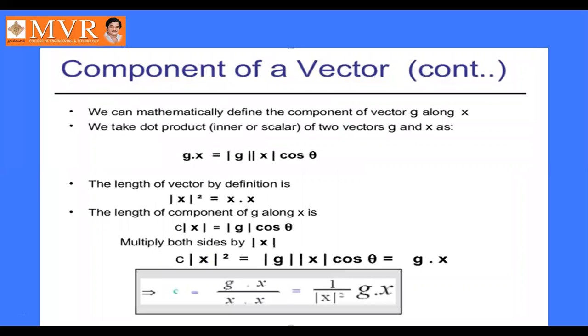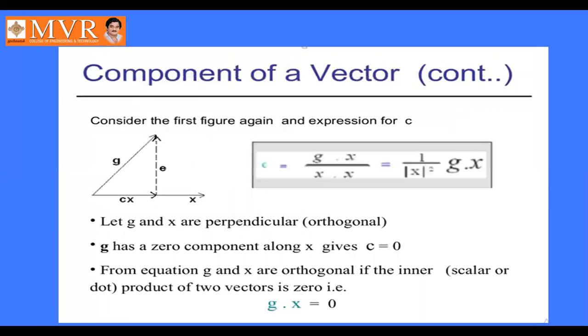We can get c equal to g dot x by x dot x, or mod x square. If these two are orthogonal to each other, then g dot x is equal to 0.